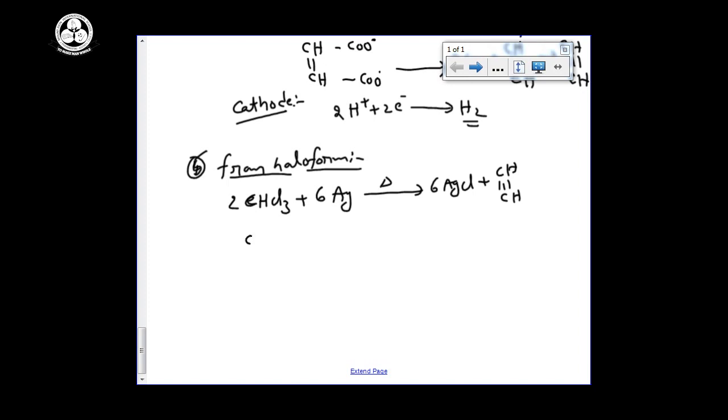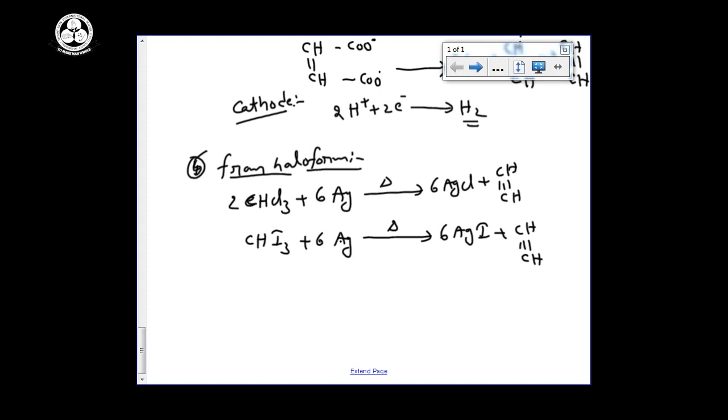Other than this one, you can take iodoform also, CHI3. It's called iodoform. Chloroform has chlorine, iodoform has iodine, and it can give silver iodide and then our acetylene compound. So these are the 5 methods of preparation of alkynes, how to prepare.